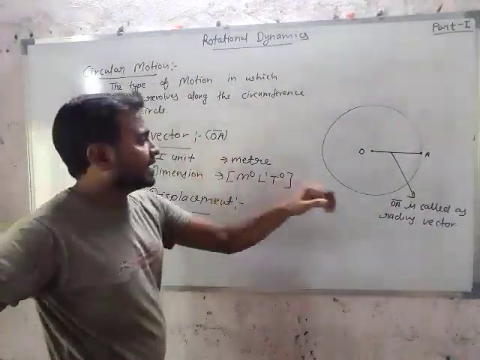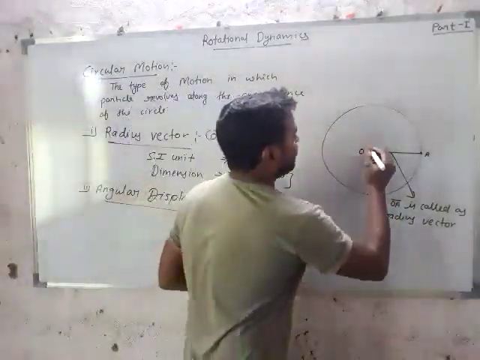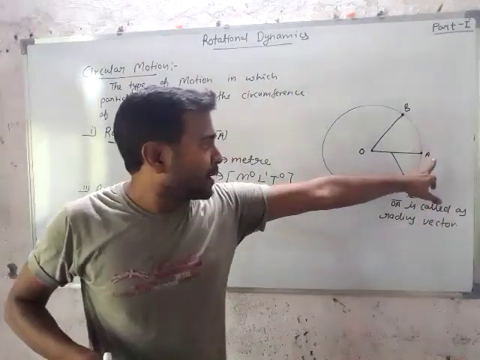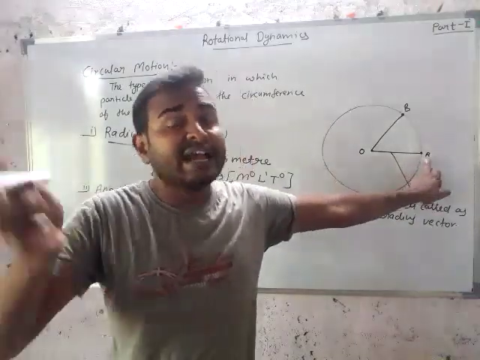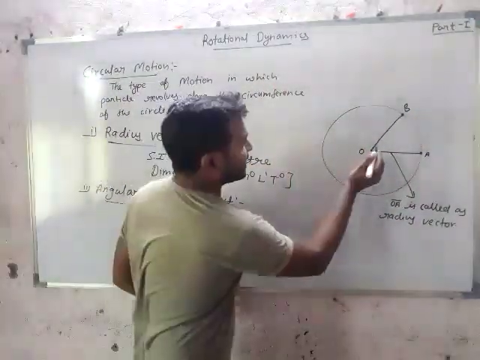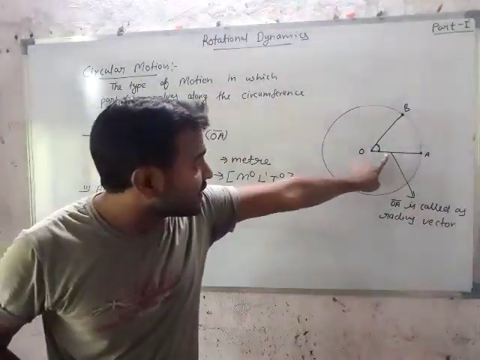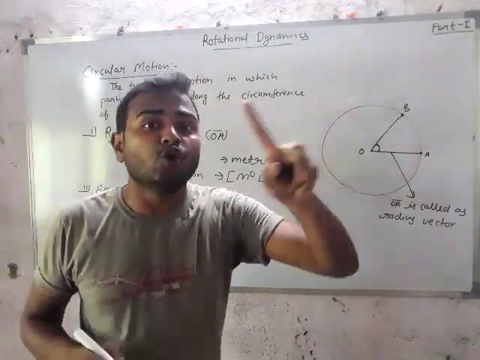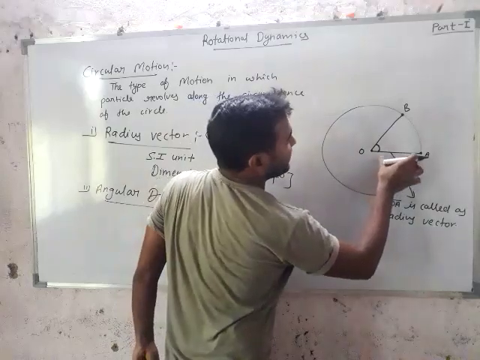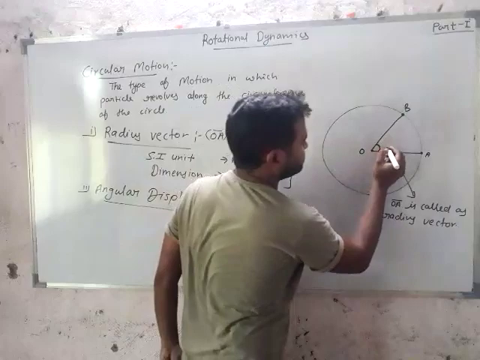Suppose our particle is at point A in the initial condition, and after time t it is at point B. Then this is the angle traced by the radius vector. OA and OB are radius vectors. The angle traced by the radius vector is known as angular displacement, say theta.